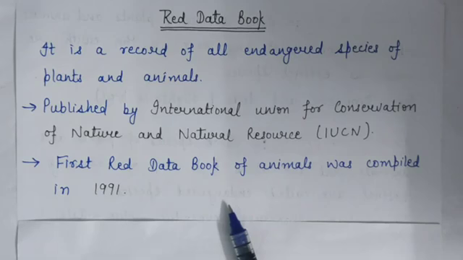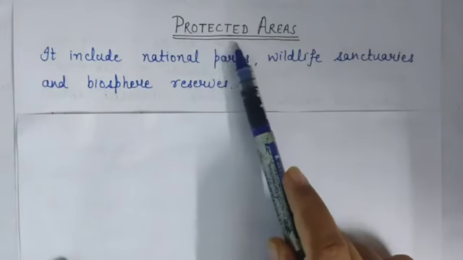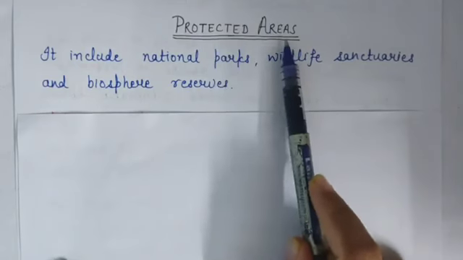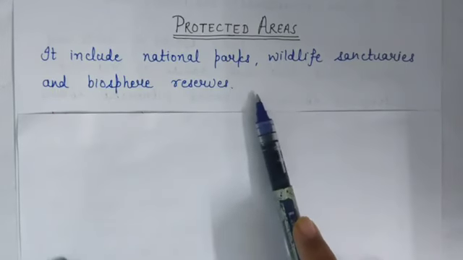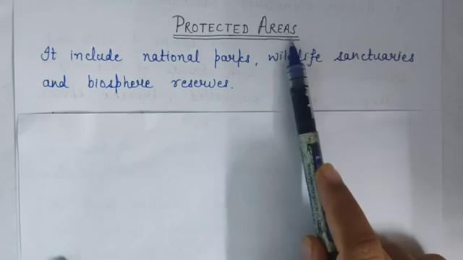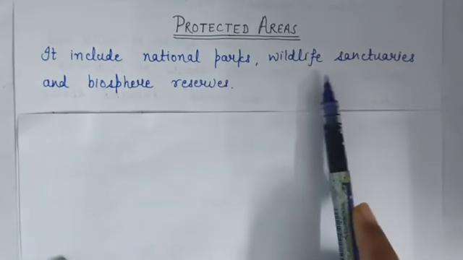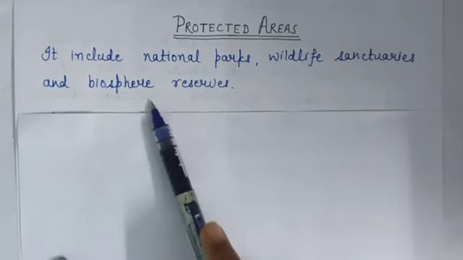So I am repeating, Red Data Book is a book in which we maintain a record of all endangered species of plants and animals. Now our next topic is protected areas. Means to protect flora and fauna and their habitats, the government of India has created some protected areas. And protected areas include national parks, wildlife sanctuaries and biosphere reserves.